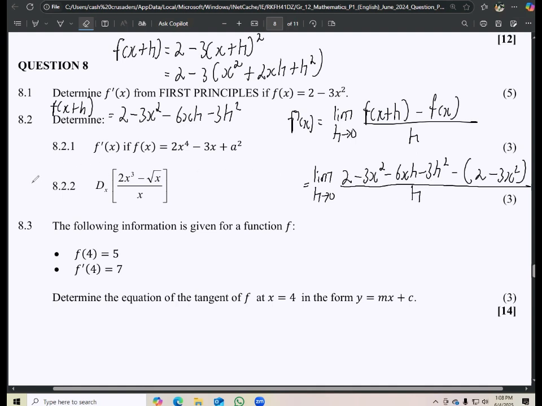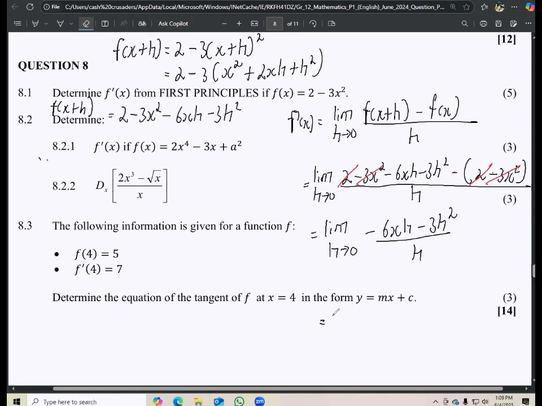Some of the terms will cancel: the 2 and the 2, and negative and negative is positive, so those cancel. Then we have the limit as h approaches 0 of negative 6xh minus 3h squared over h.